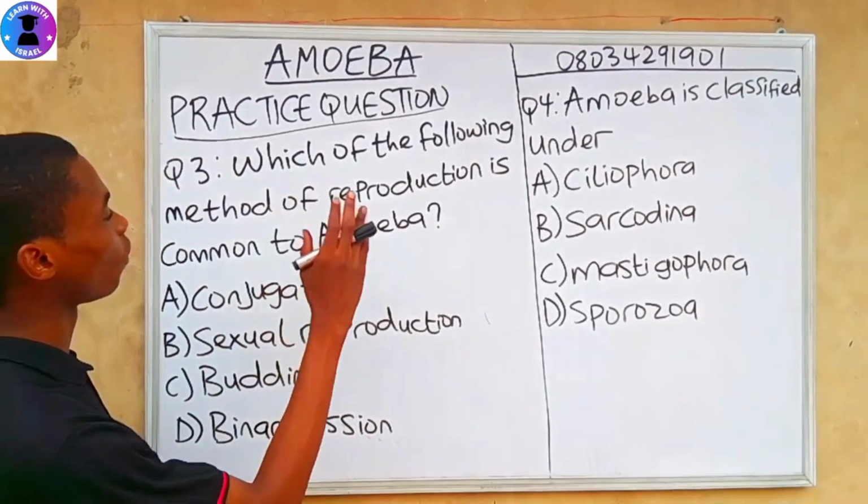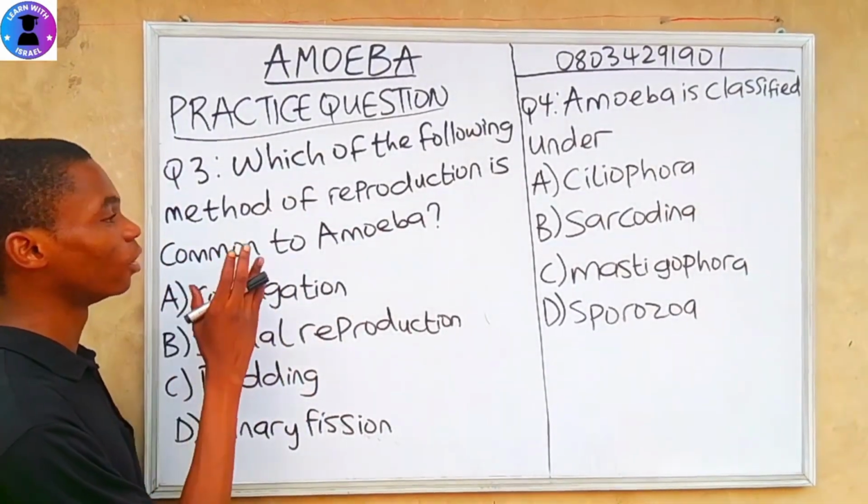Question 3. Which of the following methods of reproduction is common to amoeba?